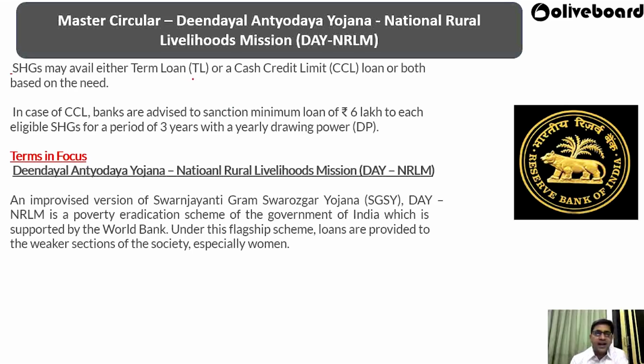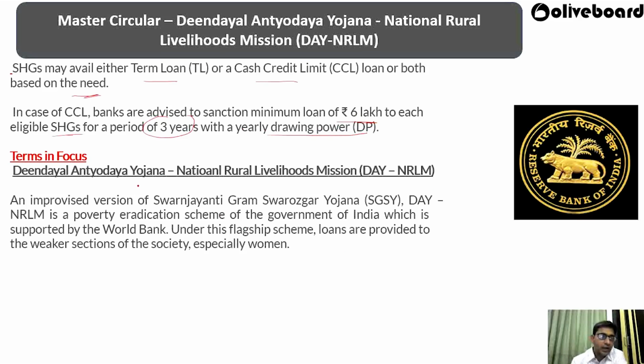Self-help groups may avail either a term loan or a cash credit limit loan or both based on their needs. So whatever their need is, they can avail any kind of term loan or cash credit. In case of cash credit limit, banks are advised to sanction a minimum loan of 6 lakh rupees to each eligible self-help group for a period of 3 years with a yearly drawing power.